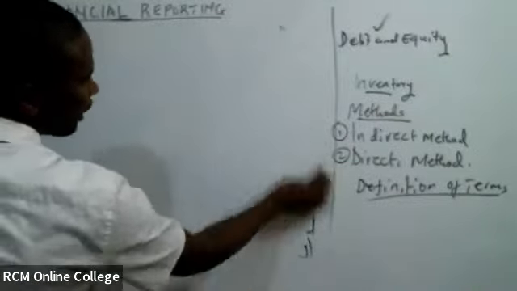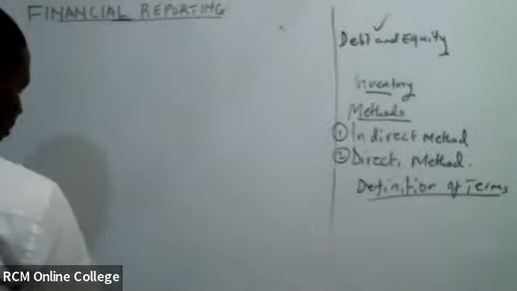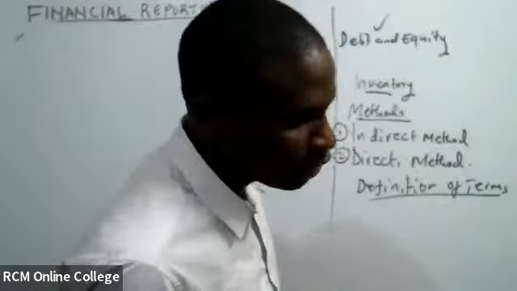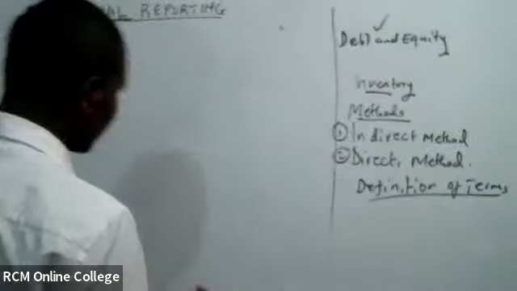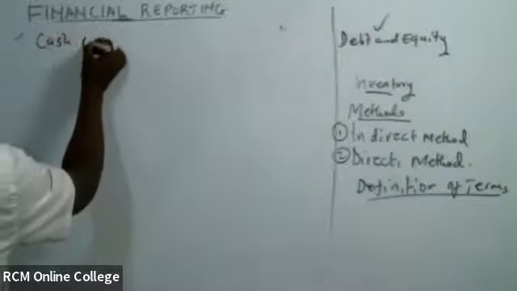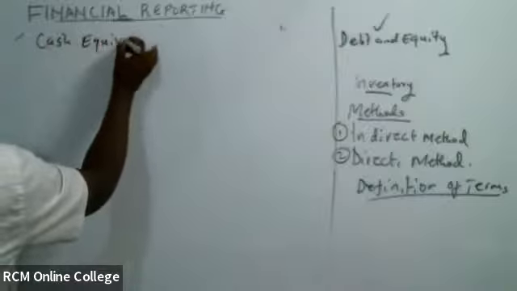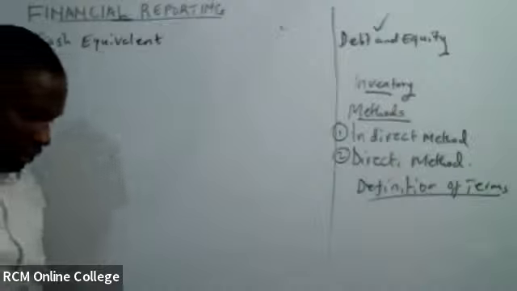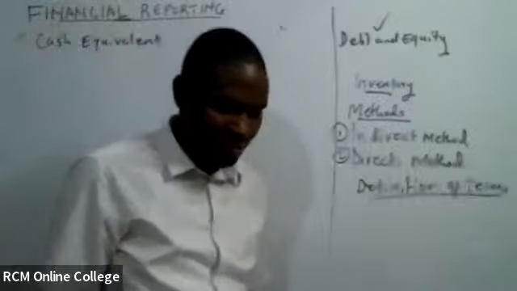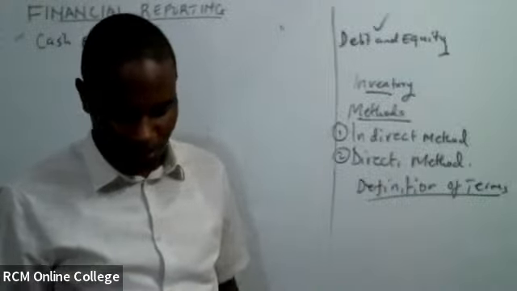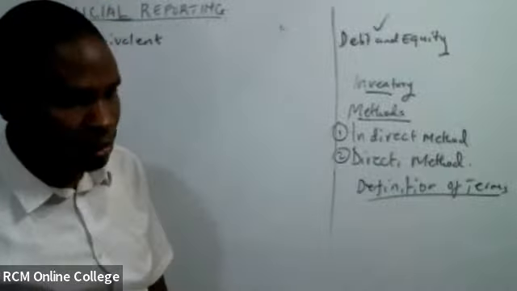Then we move to the next one. Cash equivalent. You say that cash equivalents are short-term investments, and they are highly liquid.